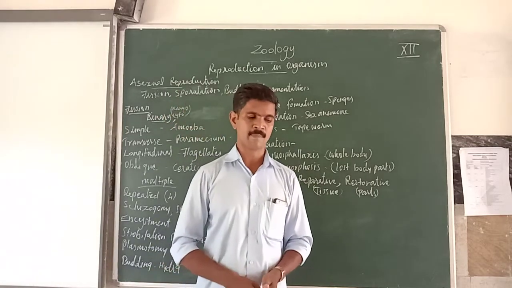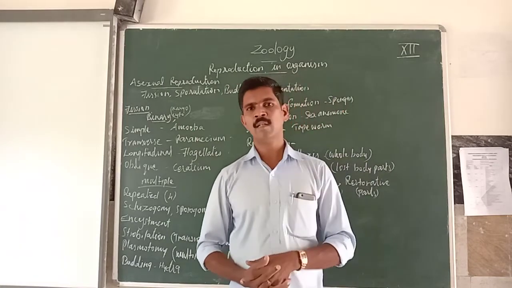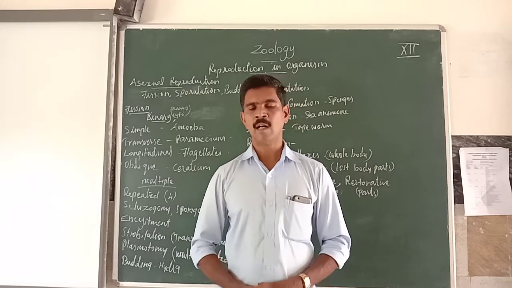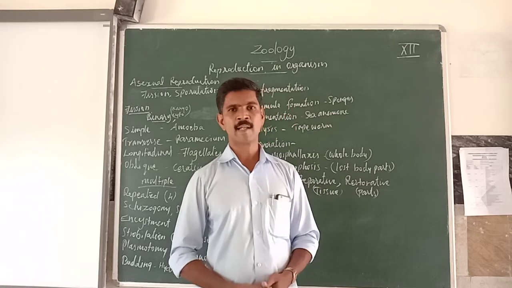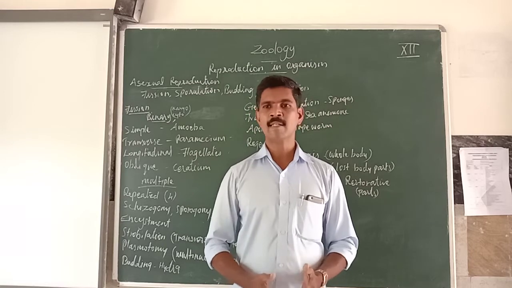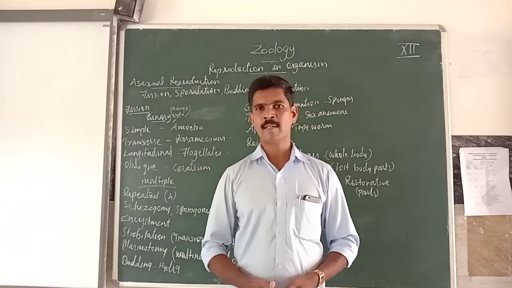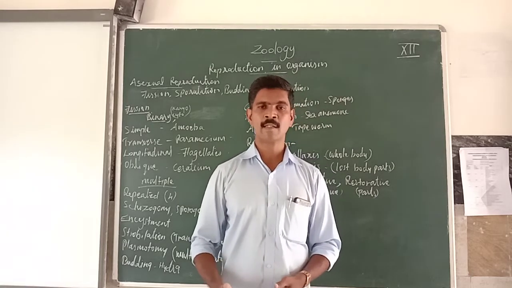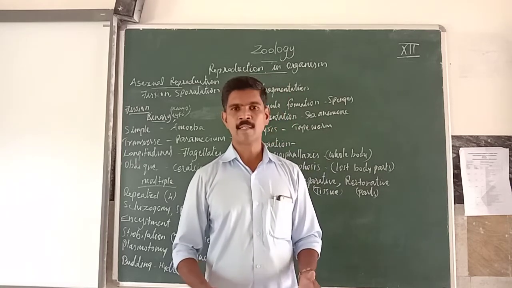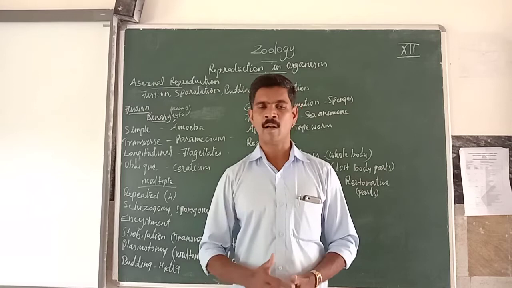Reproduction in Organisms. Actually, living things are entirely different from non-living things. You all know, because living things have some special characters. These characters are completely absent in non-living things. For example, we can see characters like birth, development, growth, reproduction, death, and movement. We can see these characters only in the body of living organisms, and we cannot see them in non-living things. So living things are entirely different from non-living things.